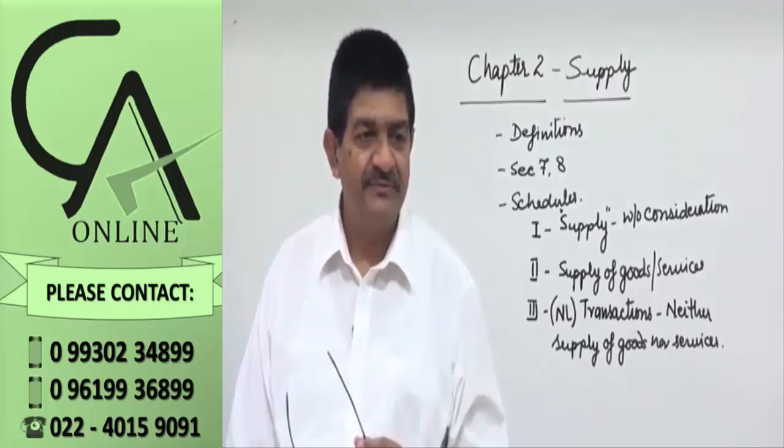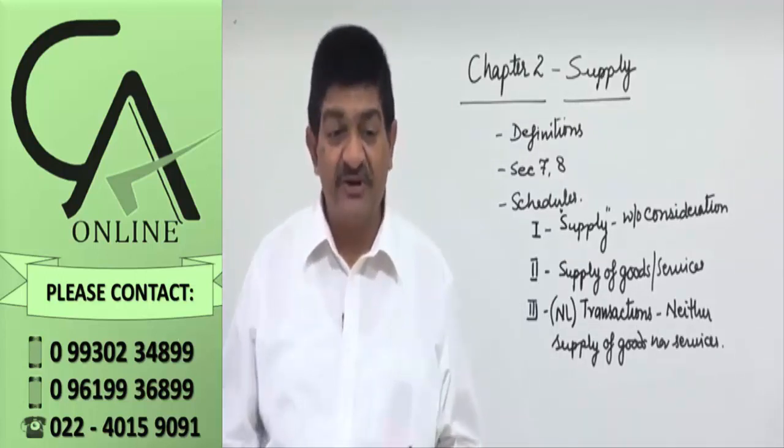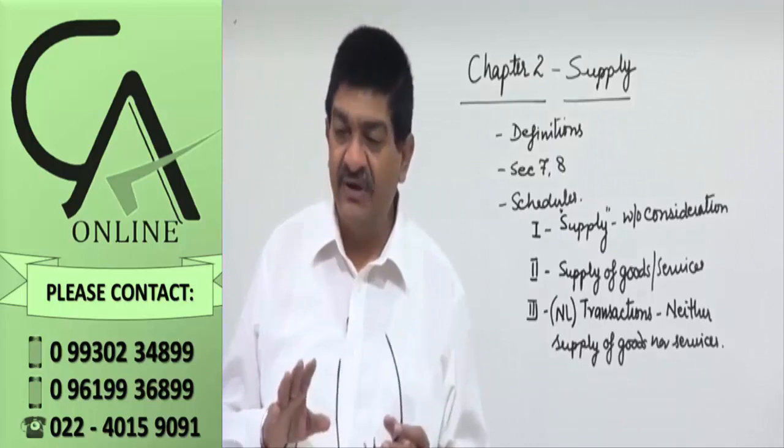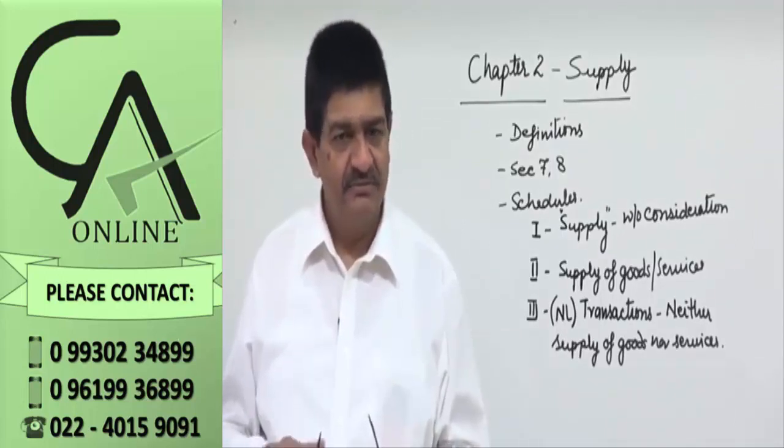What is that? Schedule number 2. Actually those are mixed things, but whether it is supply of goods or supply of services is clarified in the schedule.